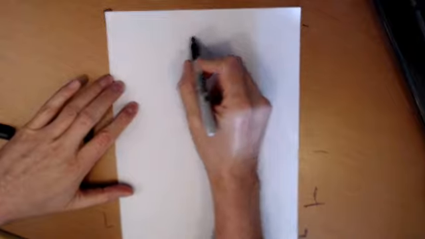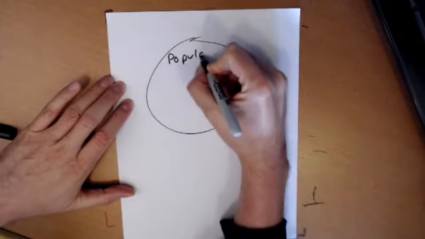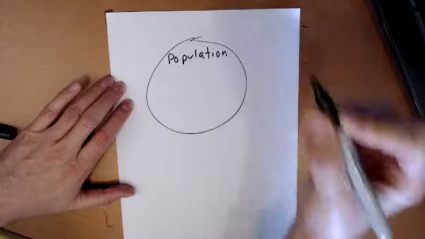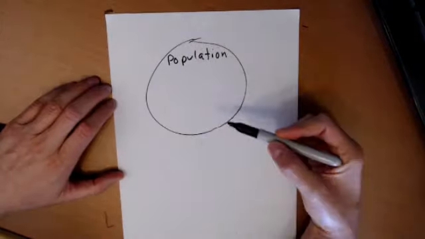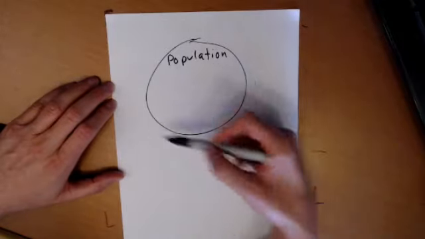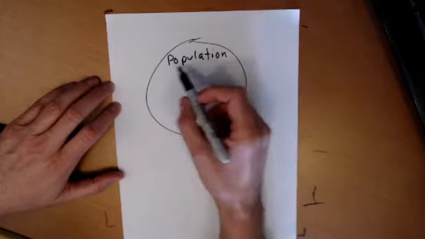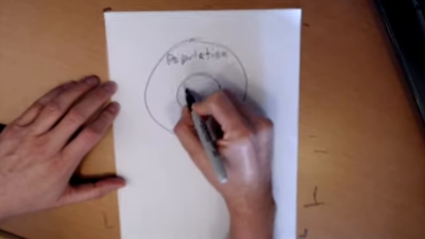Okay, so I'll do a little bit of drawing. Let's say there's a population of interest. Let's say we're talking about students at our college, I don't know, 20,000, 30,000 of them. Can't talk to everyone. So if we can't talk to the entire population, we take a subset of the population. So we would take a sample.